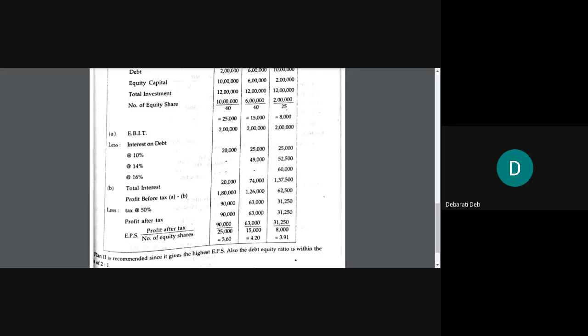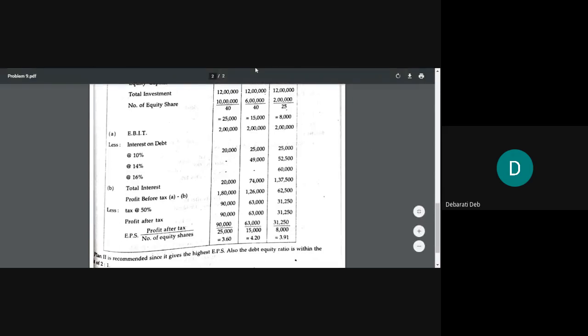Calculate 16% of 3,75,000. How much? 60,000. Okay. So understood this part, calculation of interest on debt.